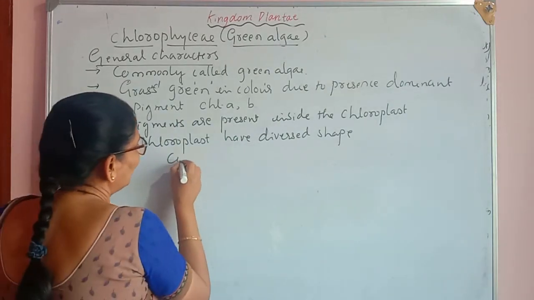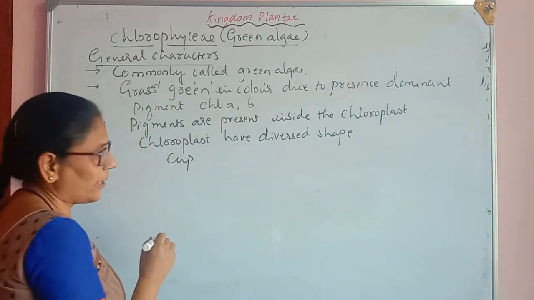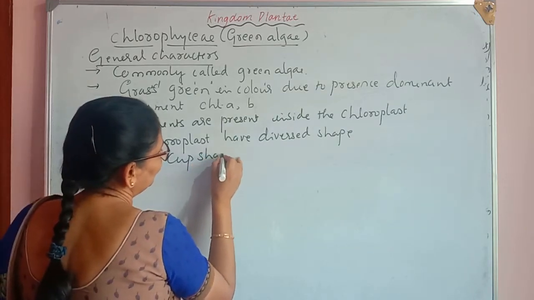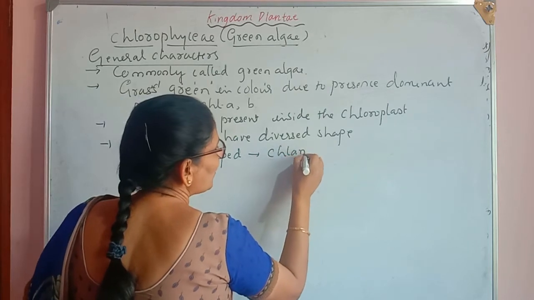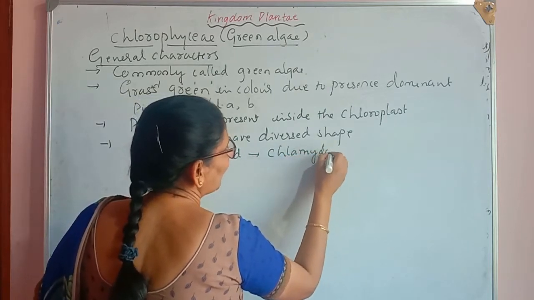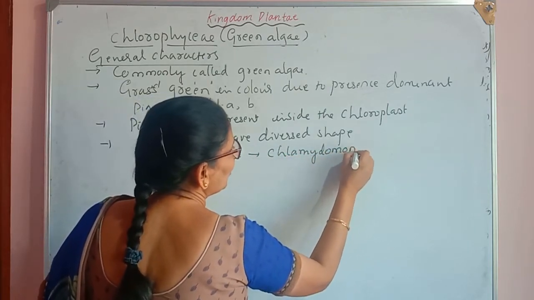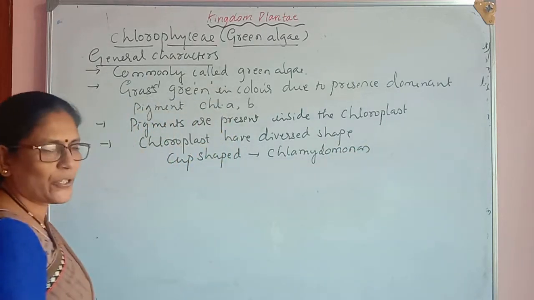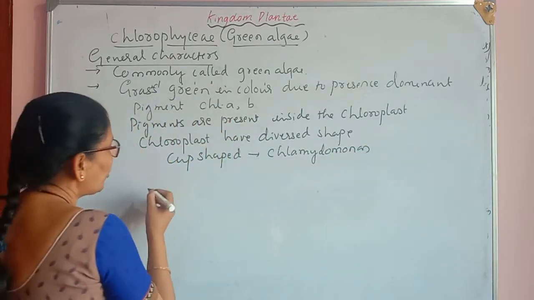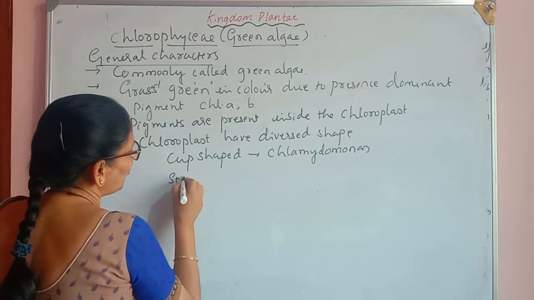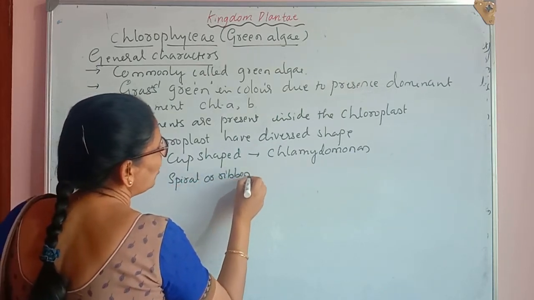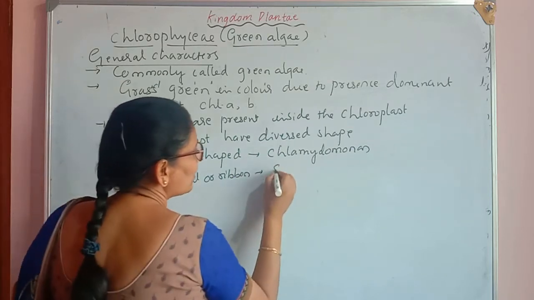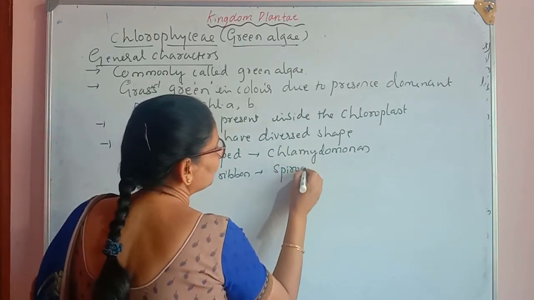For example, chloroplast may be cup shaped in Chlamydomonas. Chloroplast may be spiral or ribbon shaped in Spirogyra.